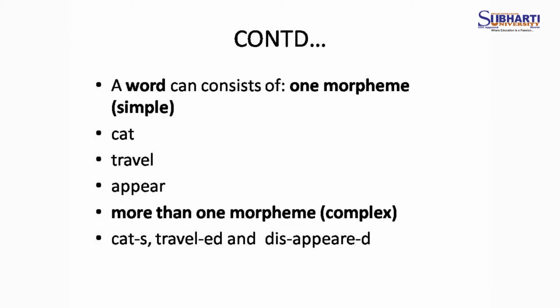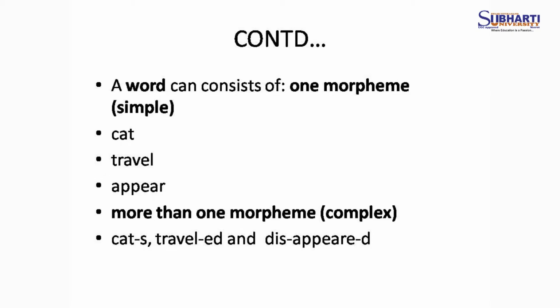In travel, I added ed, traveled. And if I take another word, appear, and wish to make appeared, then the spelling will be A-P-P-E-A-R-E-D. So that ed is represented as a morpheme.